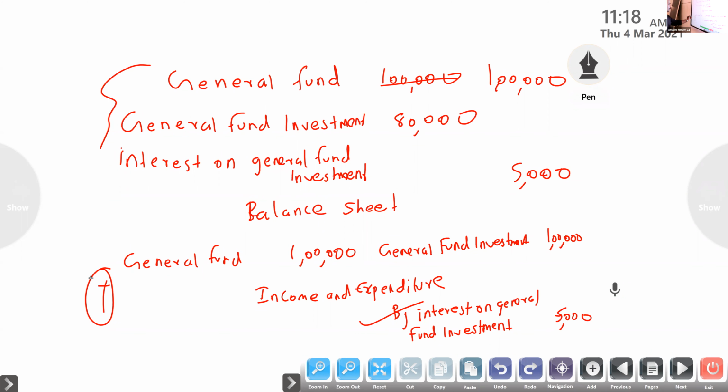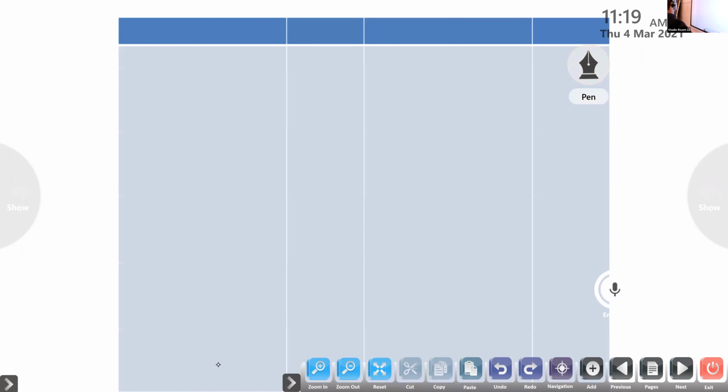Okay. Here no need to do anything. Plus or minus, nothing we have to do because it is a general fund. Same as last year's final account, that only, no other adjustment. It is a specific fund only. If any income is related to that fund you have to add, and expense related to that fund you have to minus. Okay, so our two adjustments are over.